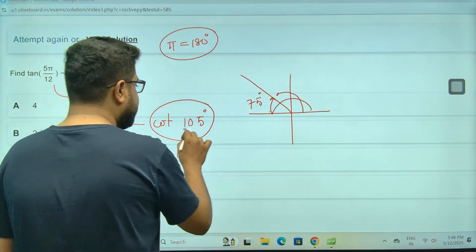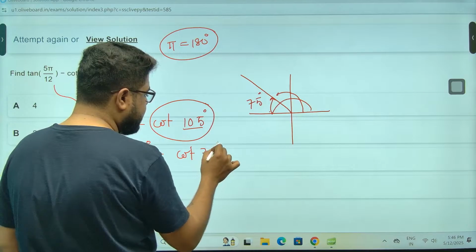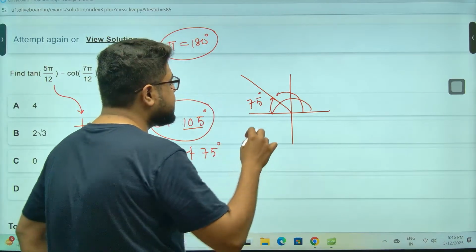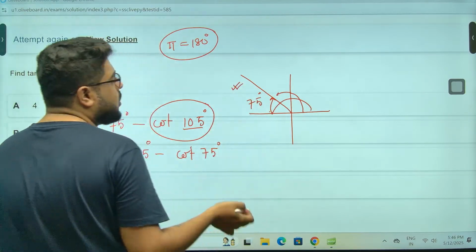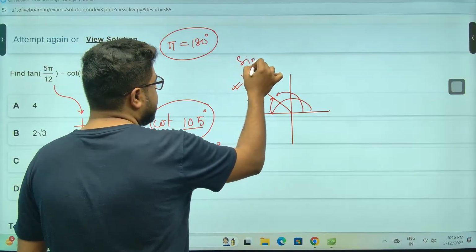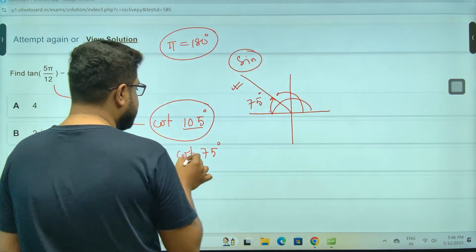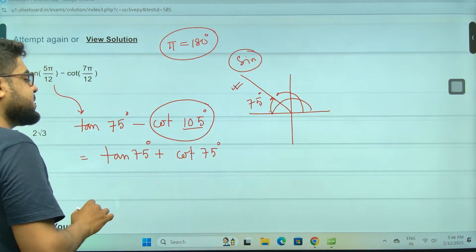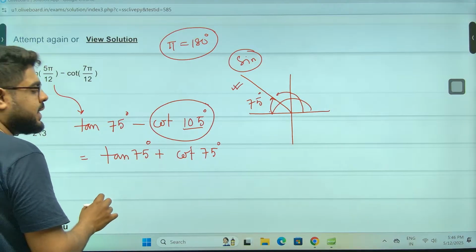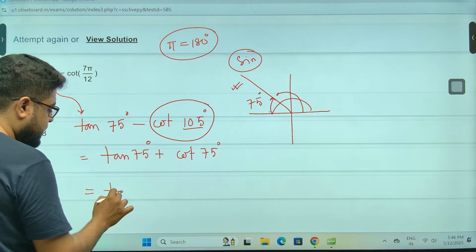Sir, 105, that means it is 75 degree, but there is a problem. What problem, sir? Second quadrant: tan and cot, anything other than sine and cosec is negative, sir. So that means minus of minus will become plus. Minus of minus will become plus, sir.